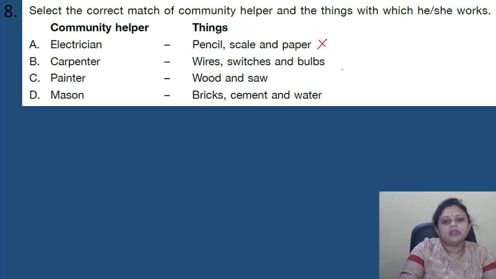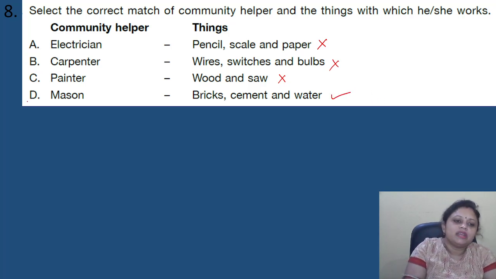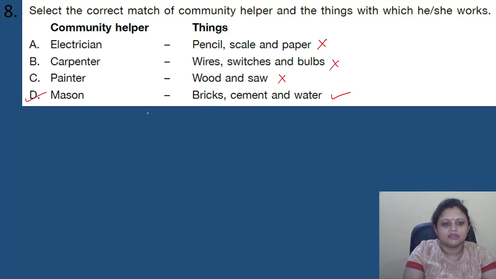No. Carpenter use wire, switches and bulbs? No. Painters use wood and saw? No. Mason, yes, mason uses bricks, cement and water. So the correct answer is option D. Electricians use wires, switches and bulbs. Carpenters use wood and saw. Painters use pencil, scale, paper and different colors.